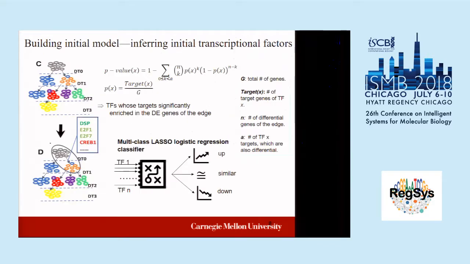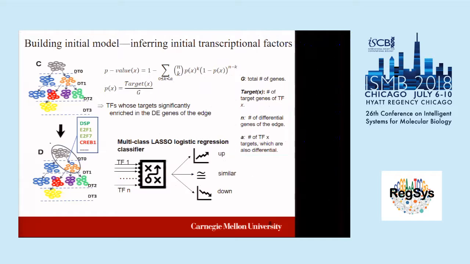And then we talk about the next part, how we iteratively refine the model. We're using pre-selected TFs. We don't use all TFs, because for some TFs we don't have enough information from the data, we don't know the targets of the TF. So we're only choosing the TFs whose target genes significantly overlap with the differential genes in the initial model. Once we pre-select a list of TFs as candidates, we build up our multi-class logistic regression model. So it's kind of a classifier.